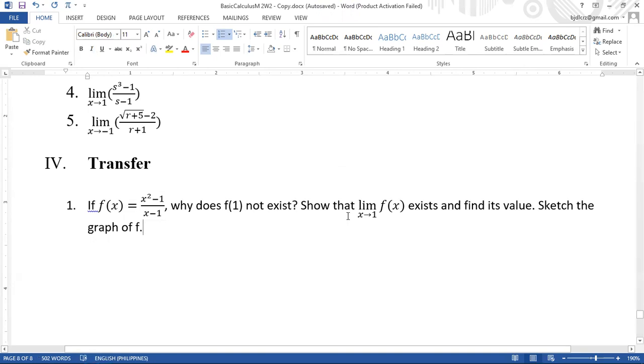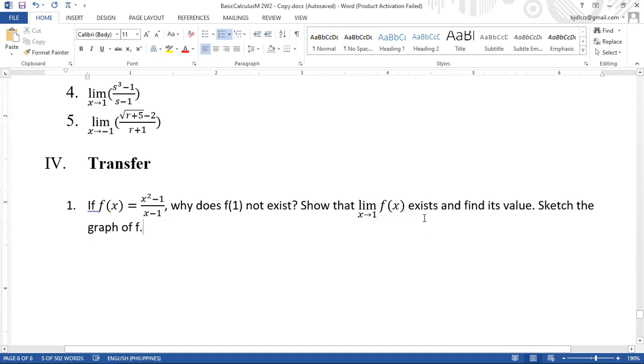You will explain that. Then here, the limit of f of x as x approaches 1, you show how it exists and find its value.